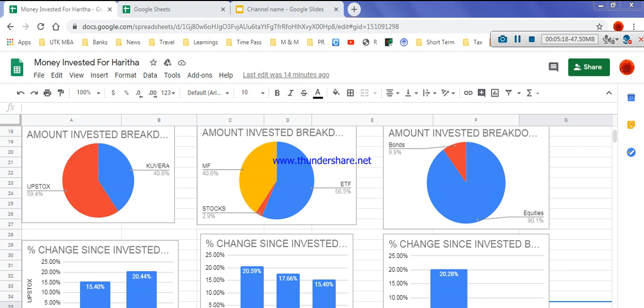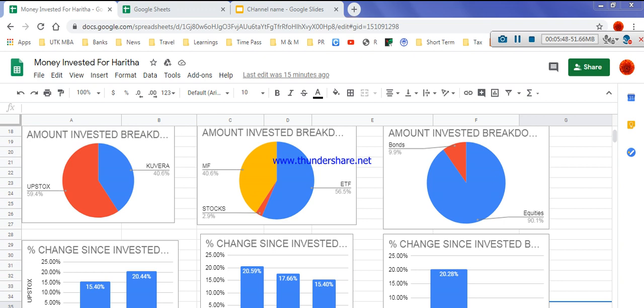Finally, what you can see in Upstocks is that you can buy stocks, futures, options, currencies and commodities at the lowest rates compared to other broking sites. This is a brief recap of Upstocks. Now we'll go on to see what the pie chart shows you and what this bar graph explains.